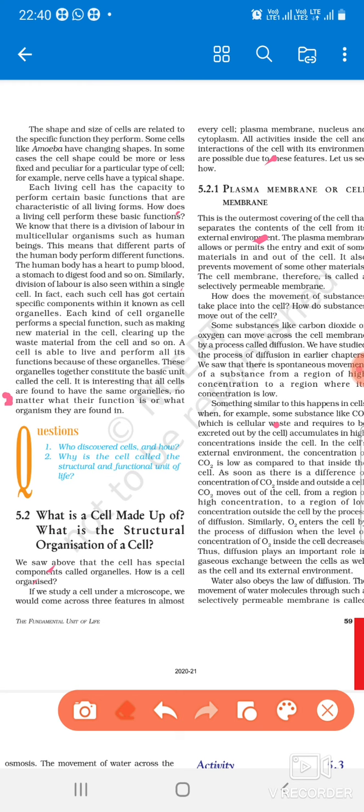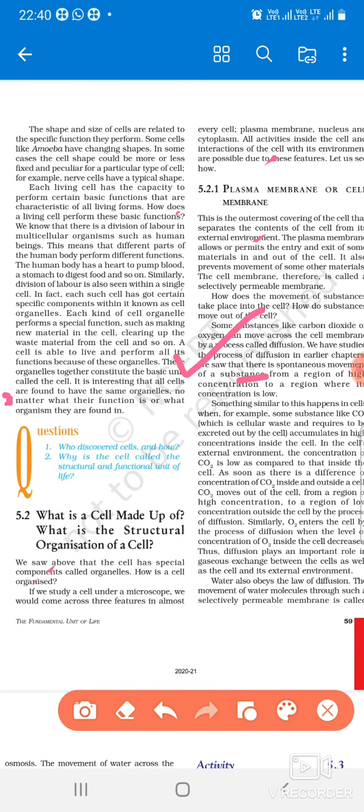Okay, you have learned in chemistry about diffusion, that is the intermixing of particles. But in case of biology, we say that diffusion is the spontaneous movement of substances from higher concentration to lower concentration.